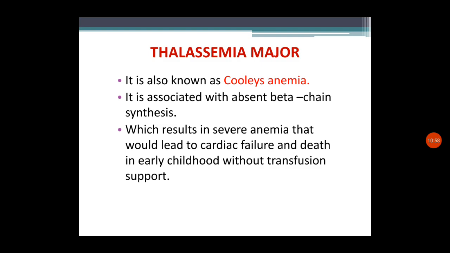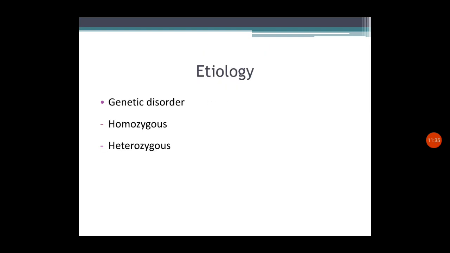So this is about the classification of thalassemia. We have seen that based on the chain affected, we have alpha thalassemia, where the alpha chain is affected, and beta thalassemia, where the beta chain is affected. And when we talk about beta thalassemia, there are mainly four forms: thalassemia minor, thalassemia trait, thalassemia major and thalassemia intermedia. So that is about the classification.